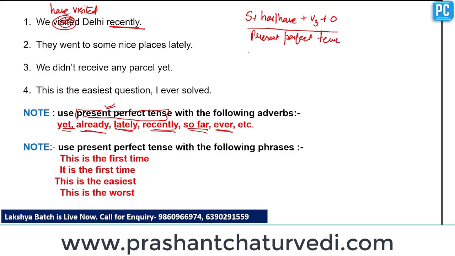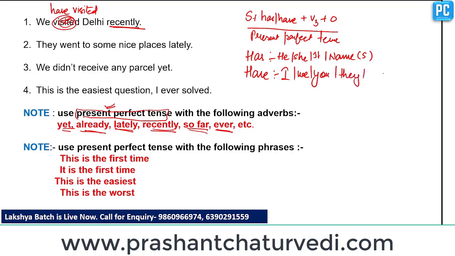And the difference between has and have is: has is used when the subject is third person singular number, or we can say when the subject is he, she, it, or any name, but the name should be in singular form. And have is used when the subject is I, we, you, they, or any plural form.